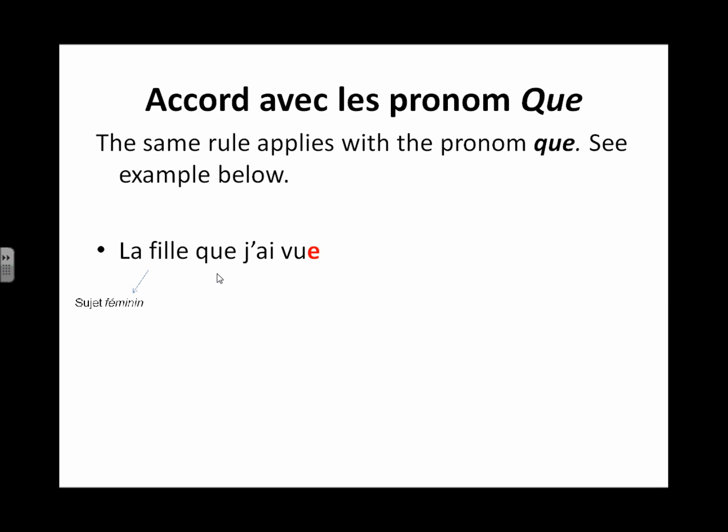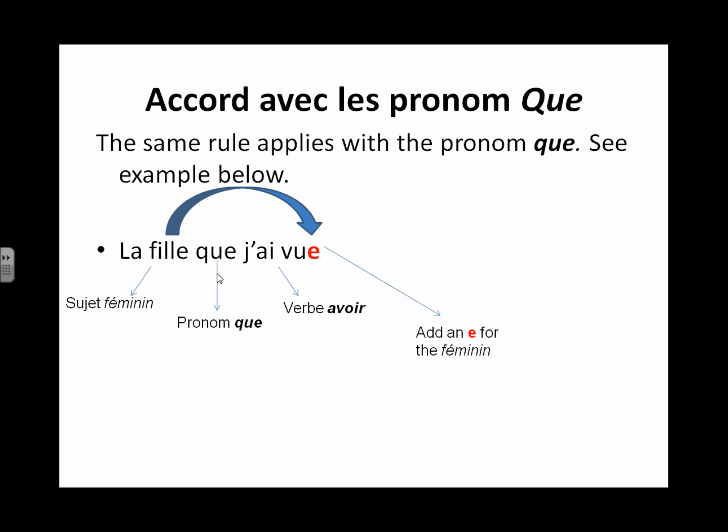So look what happens here. La fille is feminine, right? Que is the pronoun que, which means "that". J'ai is the passé composé with the verb avoir, and all of a sudden, look, you add an E for the feminine because you have the pronoun que.